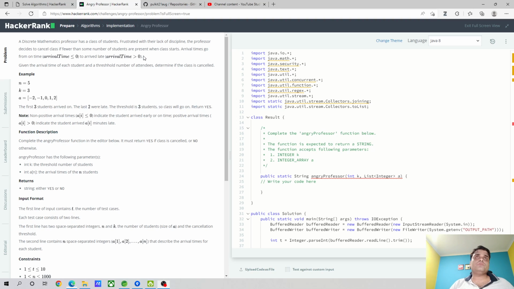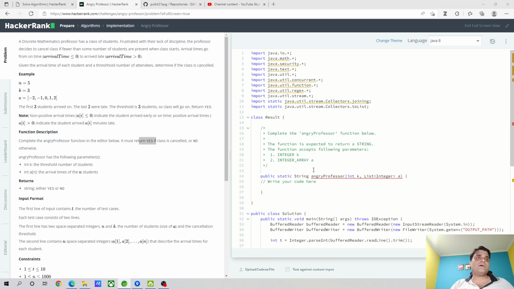So, this is a problem which will be part of an if block, and we'll be checking the condition of the number of students who are coming late against a threshold value, and if that threshold value is reached, the class will be cancelled. We'll return yes, and otherwise we'll say no, the class is not cancelled. So basically, this is an interesting problem, as we always do in my videos.